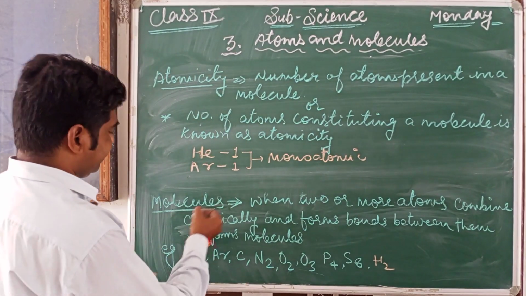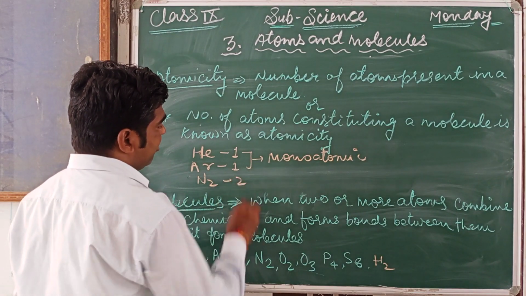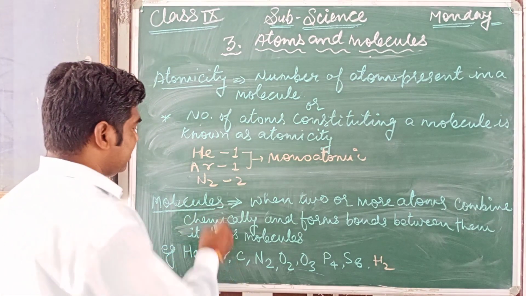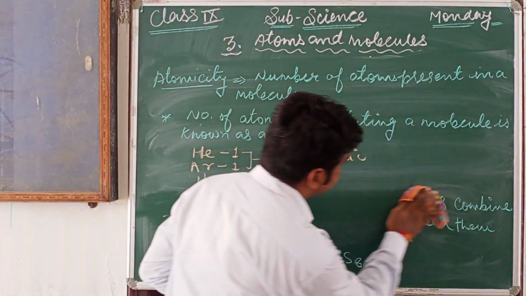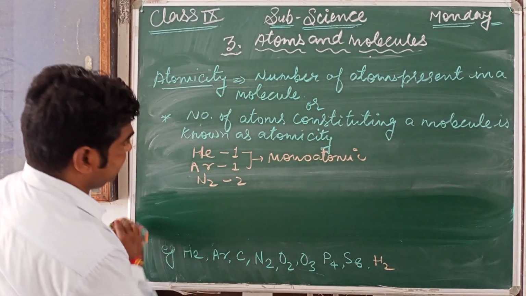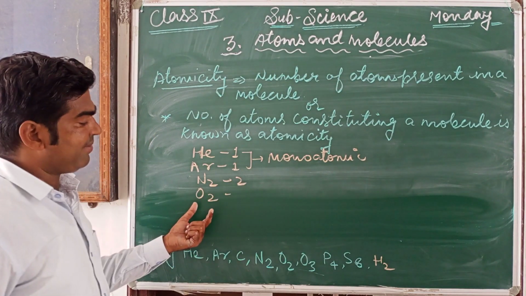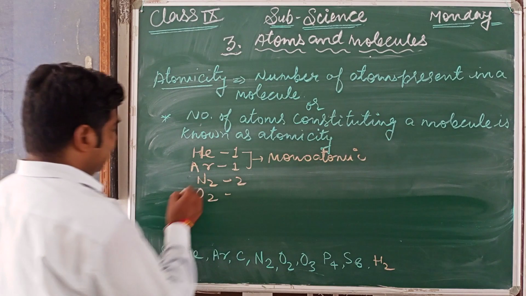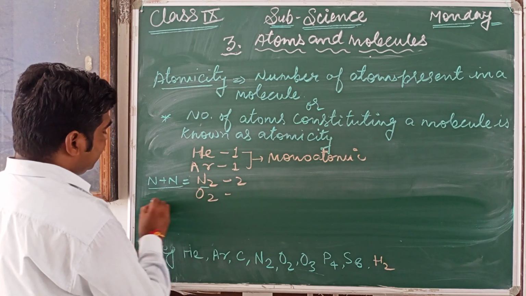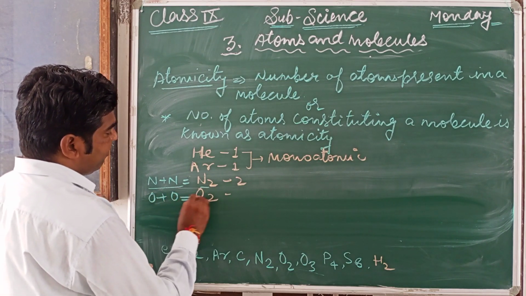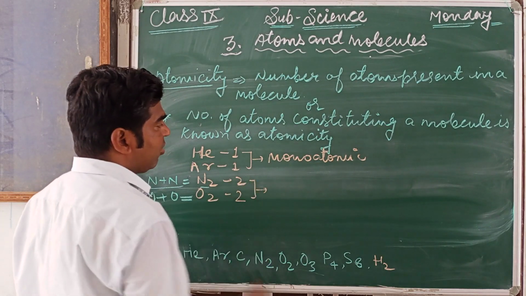Now some more examples. Nitrogen, N2. It has 2 atoms. Oxygen also has 2 atoms. It forms nitrogen plus nitrogen, and oxygen plus oxygen forms O2. So it also consists of 2 atoms. So this type is called what? Diatomic.